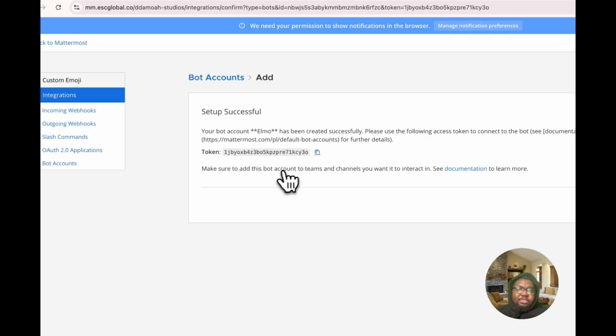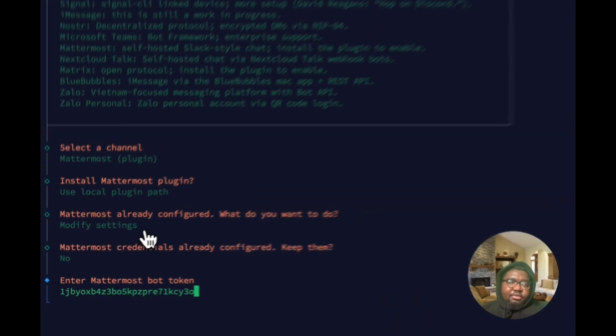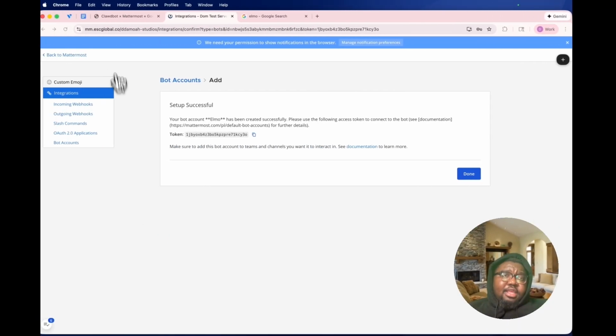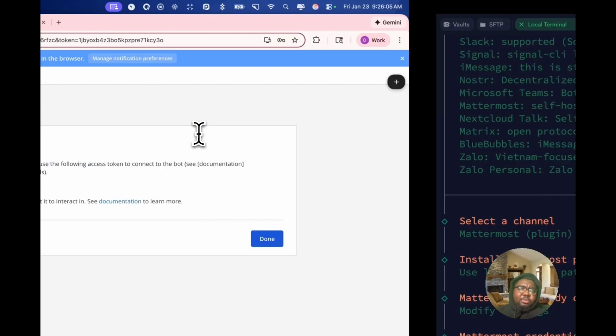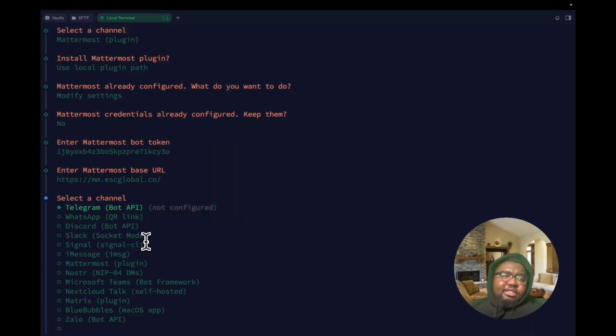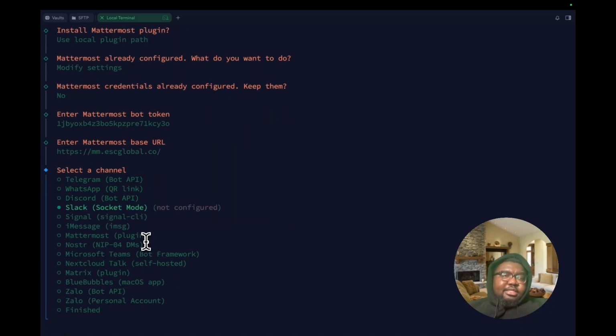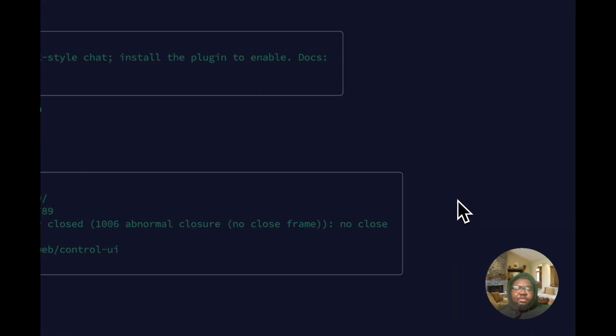So just grab this token here, come here, drop it in. The base URL is essentially the URL at the top of the screen here, mm.eseglobal.co. You're going to paste this in here, and voila, we're basically done. Go to finished, and perfect.